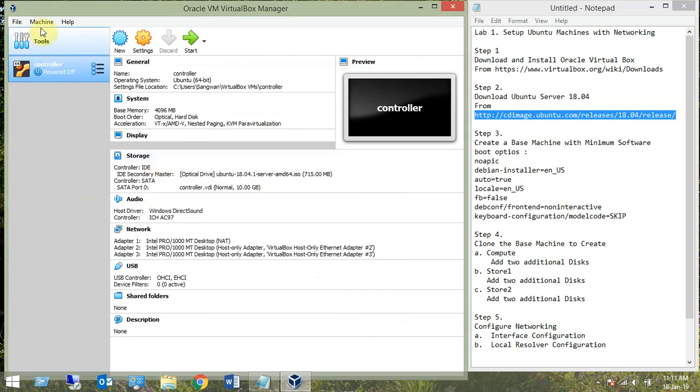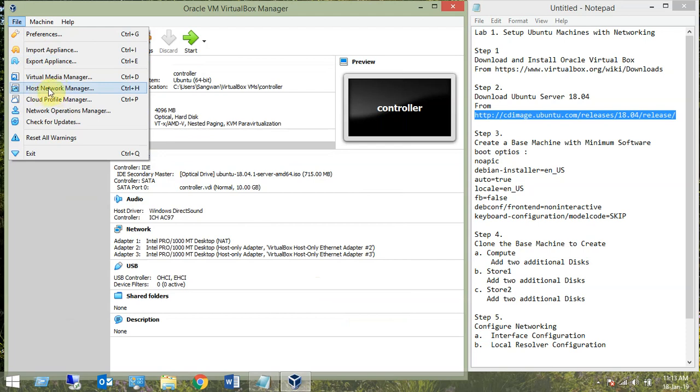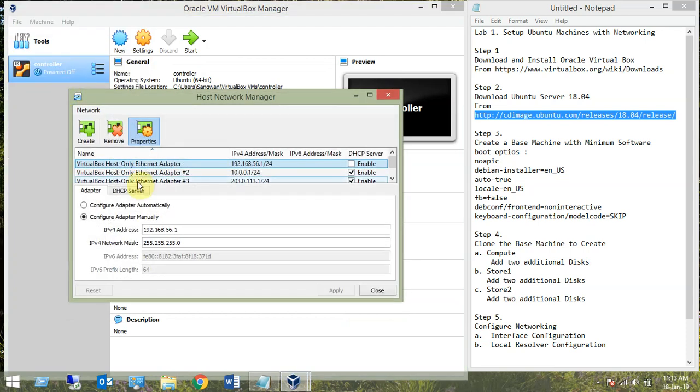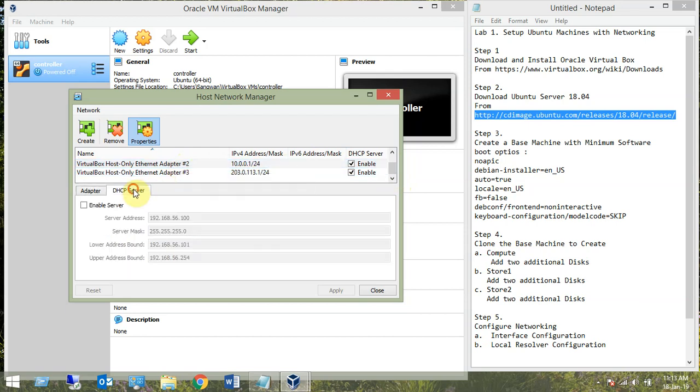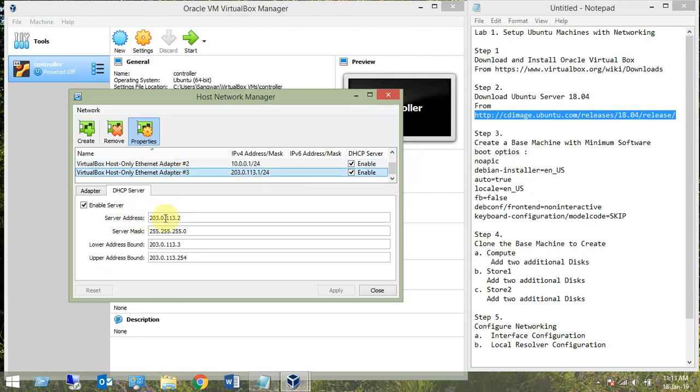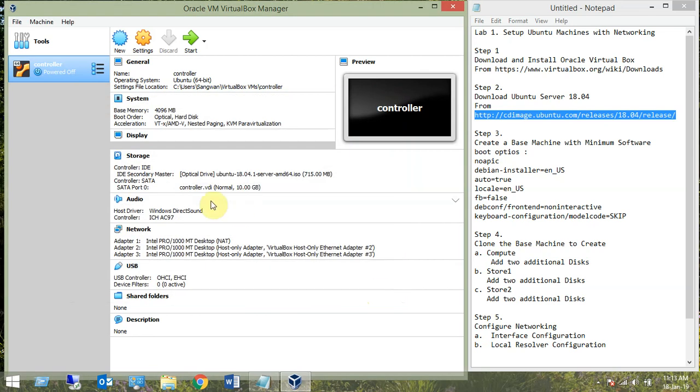If you want to have a look, you can configure these host only adapters here, in the Host Network Manager. Go to this, and you see the default one was this host only adapter with the default series given, but I disabled that and enabled these 2 host only adapters, and these were the IP addresses given. So for adapter number 2, this is the DHCP server. Same way for adapter number 3, this is the IP address series. These are the host adapters which I have already configured, so you can also configure them the same way. Now start this installation. This is how we are creating the base machine.